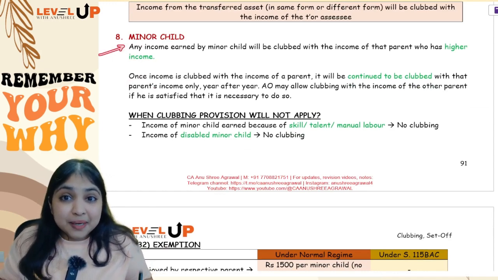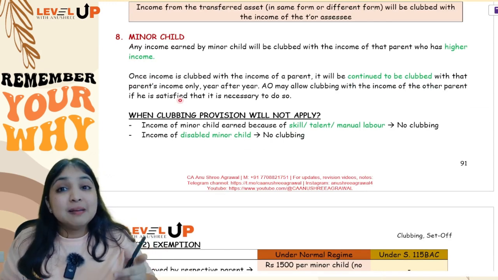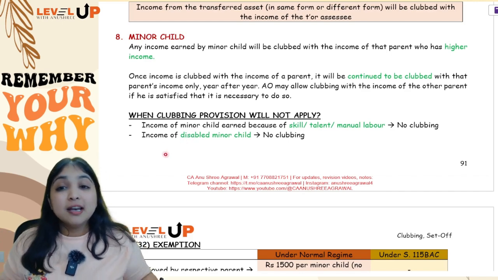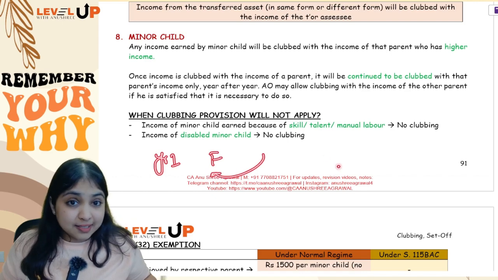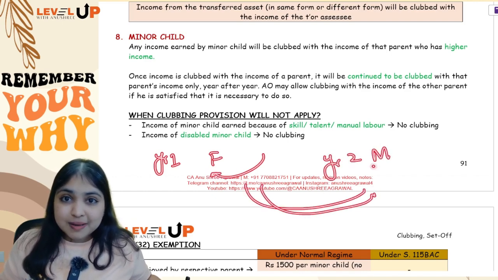See, any income that a minor child earns, that income will be clubbed with the parent's income. It will be clubbed with which parent's income? With that parent who is having a higher income. Now what if in year 1 the father's income is higher? You will club with the father's income. Now in year 2, if the mother's income is higher, will you change now? Will you club with mother's income?